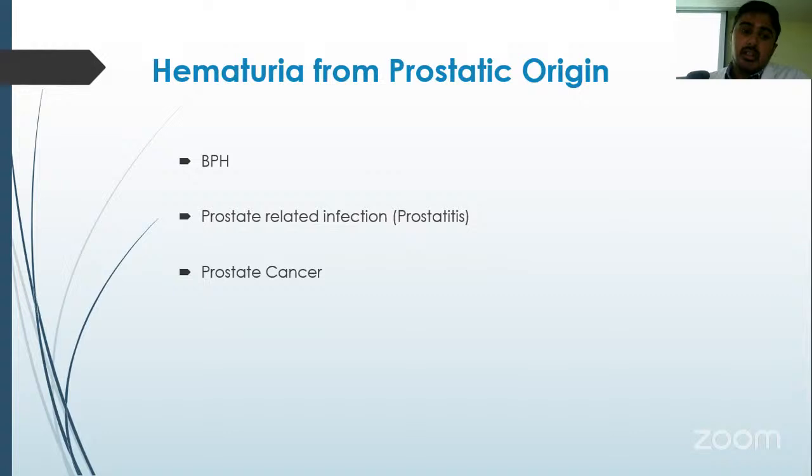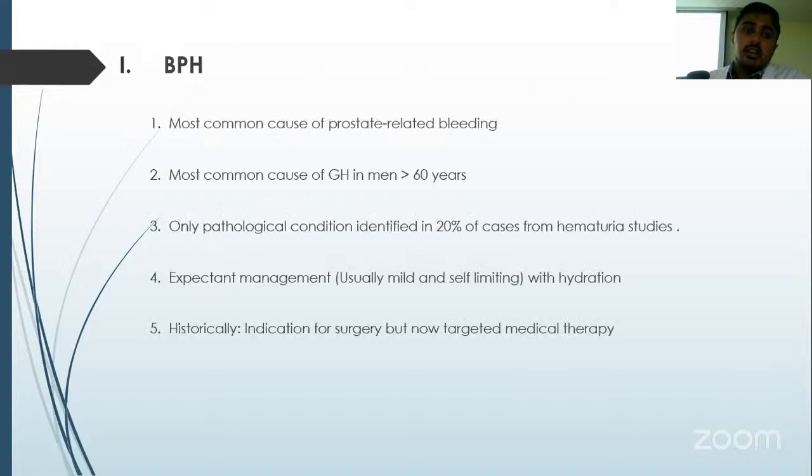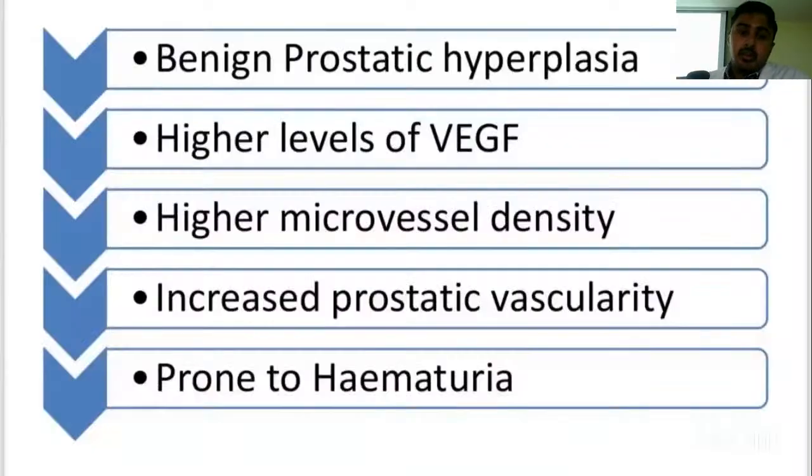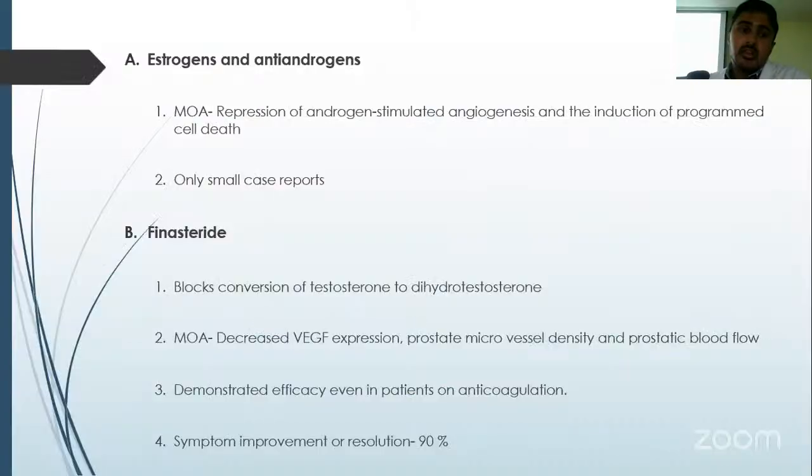Hematuria from prostatic origin can be because of BPH, prostatitis, or prostate cancer. Coming to BPH, it is the most common cause of gross hematuria in men over 60, and only expectant management with hydration and bladder irrigation suffices in the maximum number of cases. Historically, it was an indication for surgery, but now new targeted medical therapies have come up. In BPH, there will be a high level of VEGF, vascular endothelial growth factor, which results in increased vascularity of the prostate, thus making them prone to hematuria.